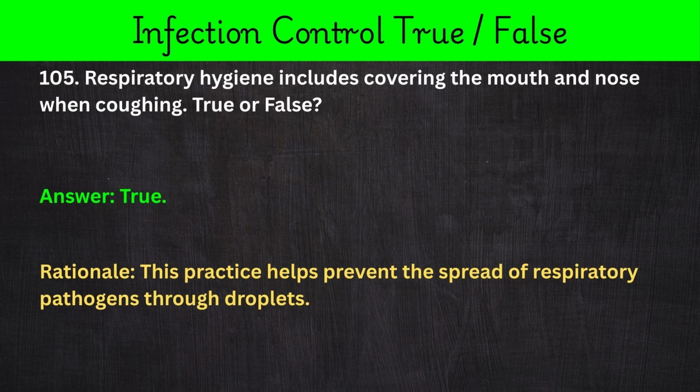105. Respiratory hygiene includes covering the mouth and nose when coughing. True or false? Answer: true. Rationale: this practice helps prevent the spread of respiratory pathogens through droplets.